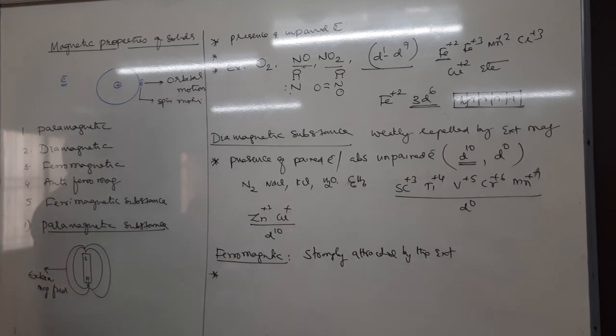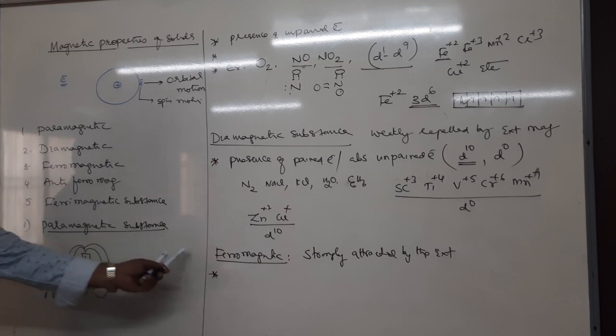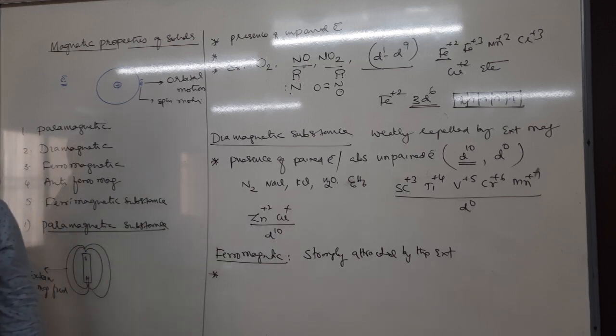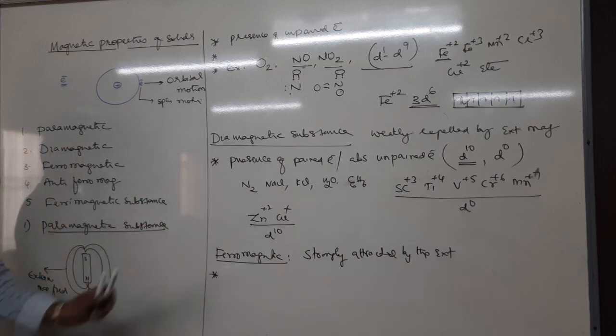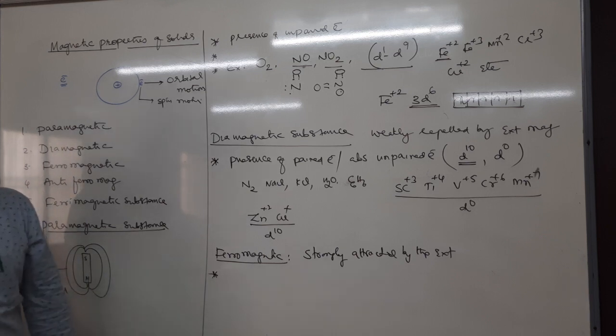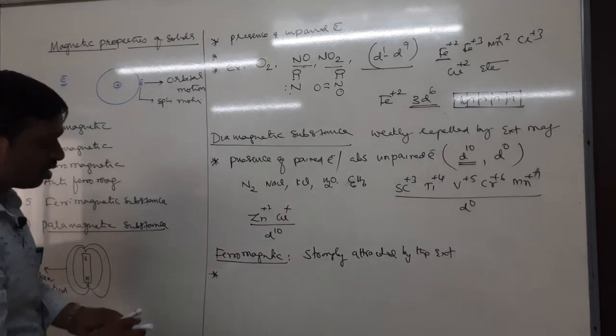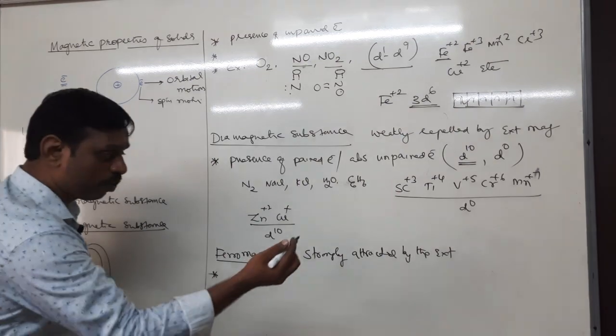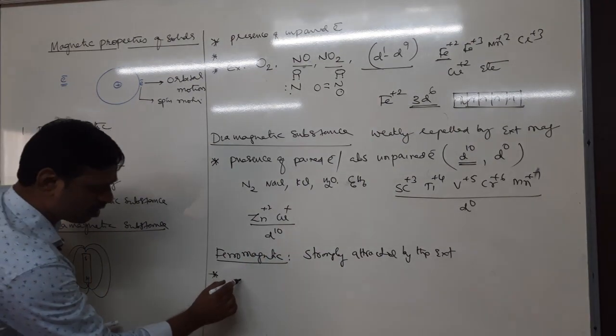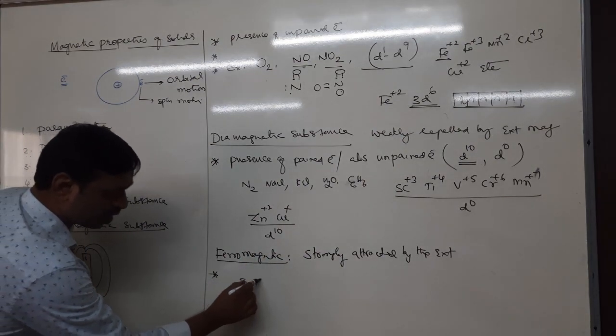Then what is the reason for ferro? The reason for para we have studied. It is due to the presence of one or more unpaired electrons. But ferro is not due to the presence of one or more unpaired electrons. It is due to the presence of domains. Right. In a ferromagnetic substance, some of the metal ions group into a region. For example, take iron only.